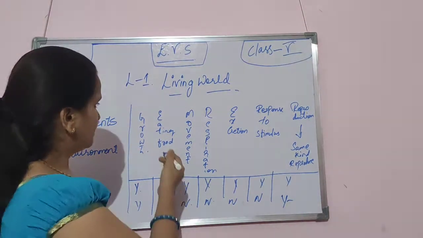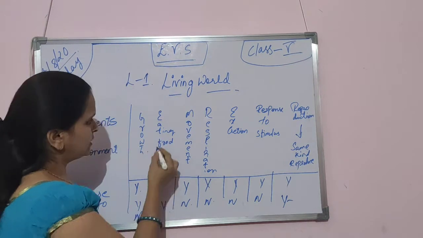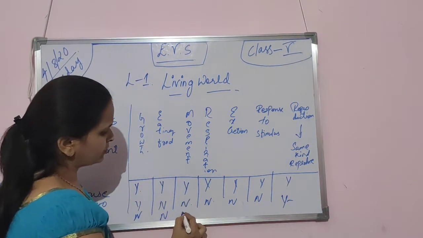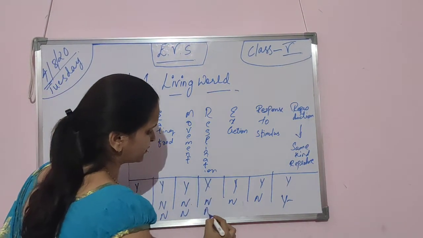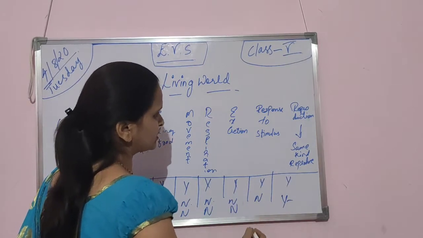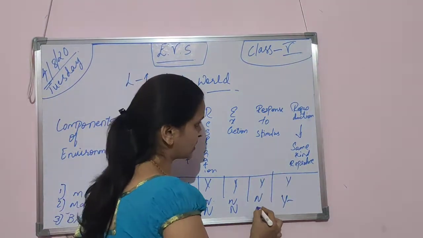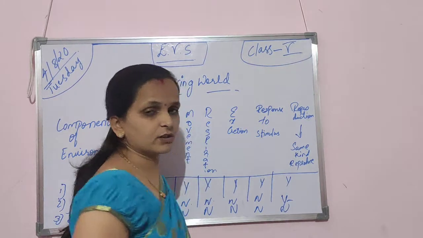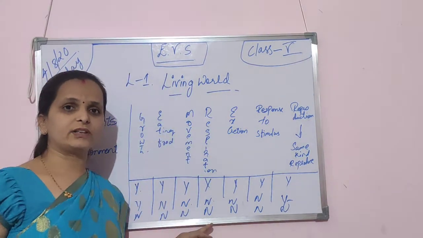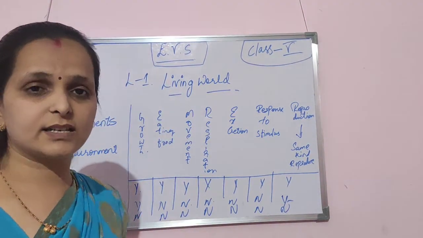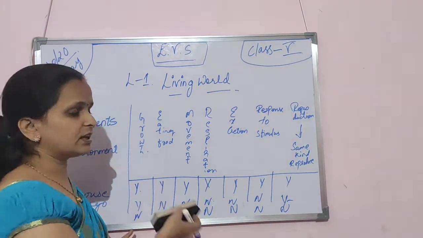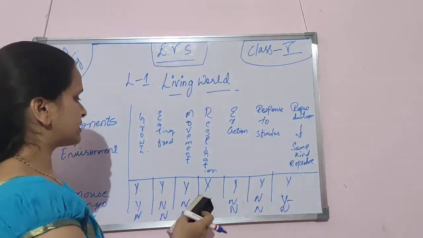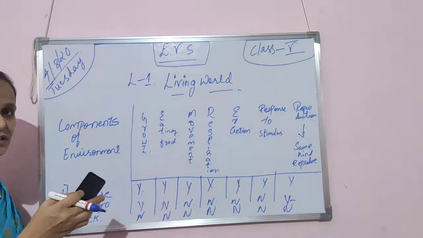What about brick? They don't grow, they don't eat food, they do not move, they do not respire, there is no excretion, there is no response to stimulus, and there is no reproduction. All are no, because it is a non-living thing. So these are the characteristics. I hope you have all understood about the living and non-living things. These are the characteristics. I'll give you some more examples.